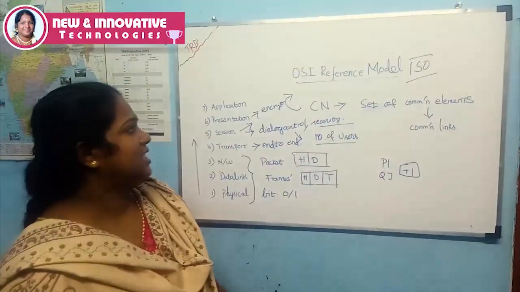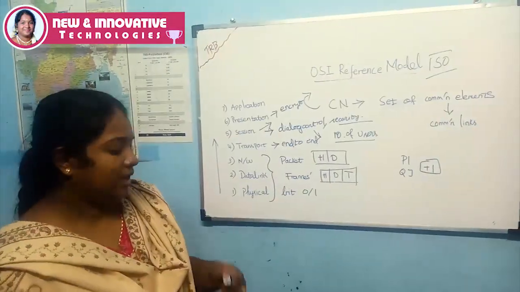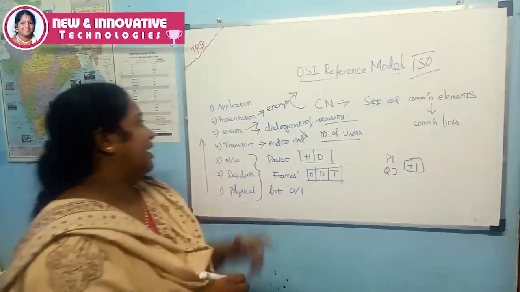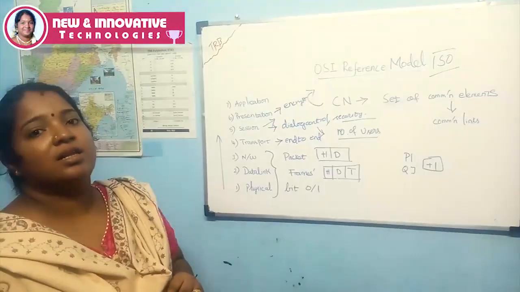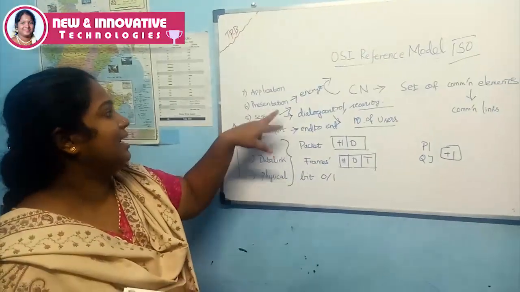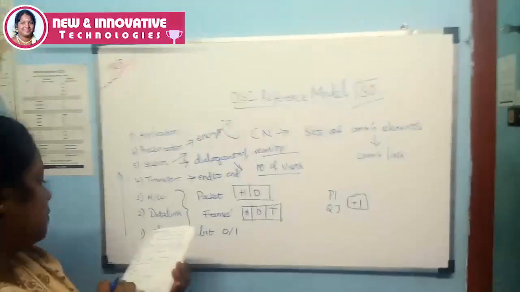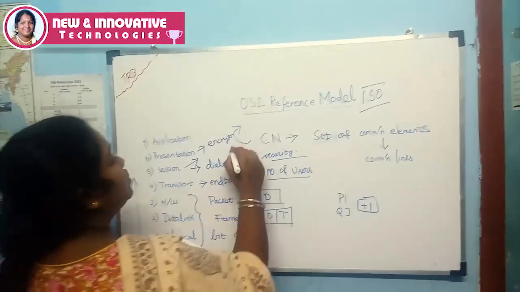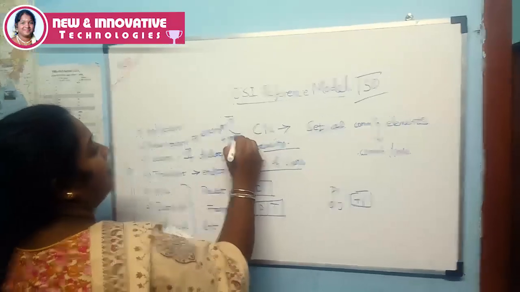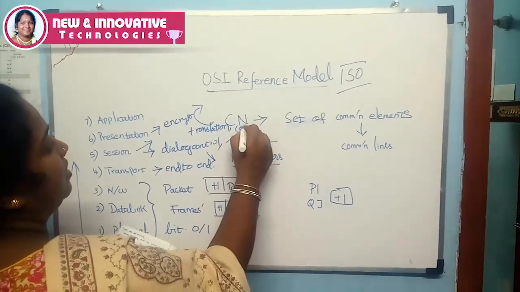In the presentation layer, we know that the encrypted messages are there, and mostly the process is presented in this layer. The next ones are translation and compression.